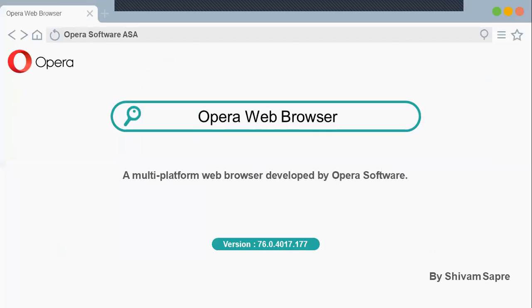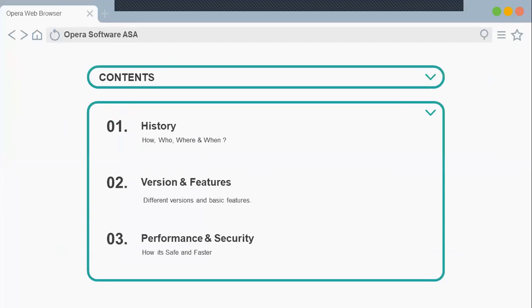Hello everyone. Today I'm going to present information regarding the Opera web browser and the evolution of it. These are the contents that I'm going to explain in this presentation: history, version and features, performance and security of the Opera web browser. So let's start.